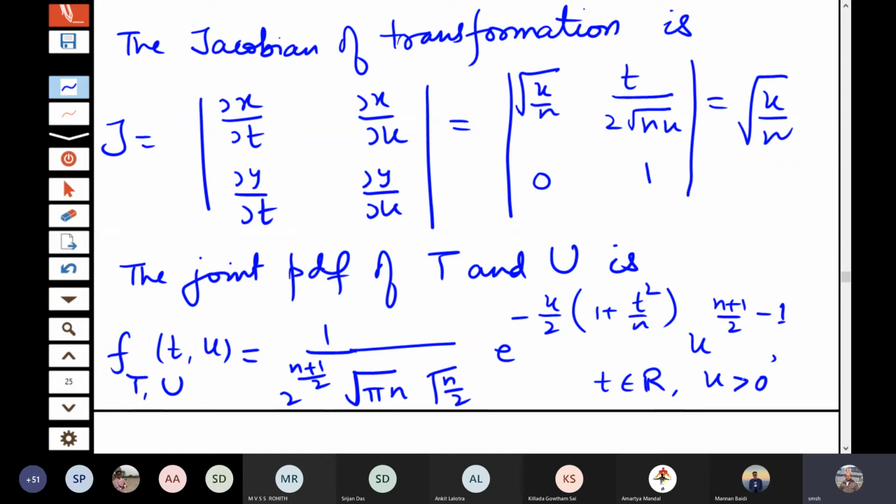That is the density of x and y, so we transform x and y to t and u, and we multiply by the Jacobian in the joint density function. So is this term okay? Is this term okay?